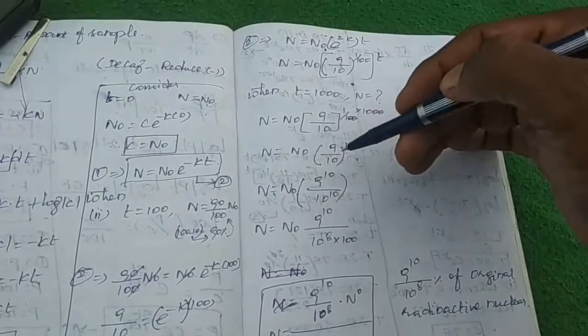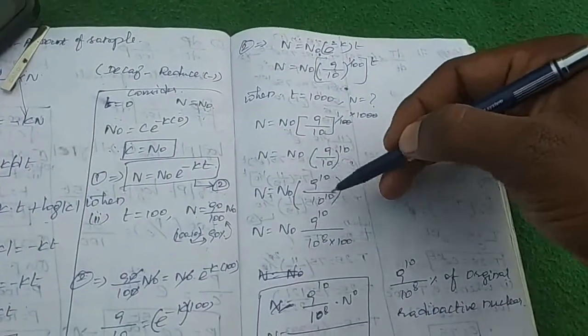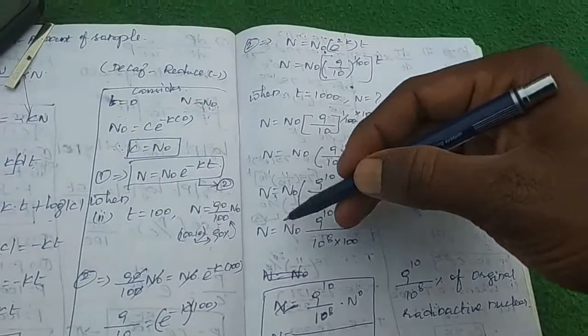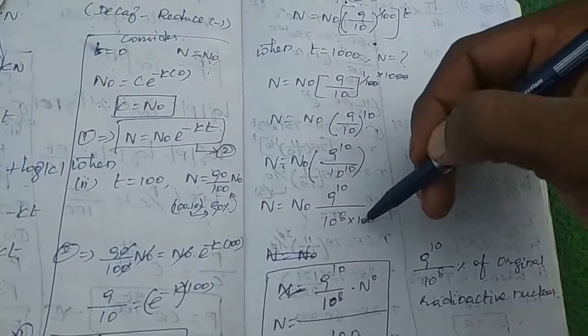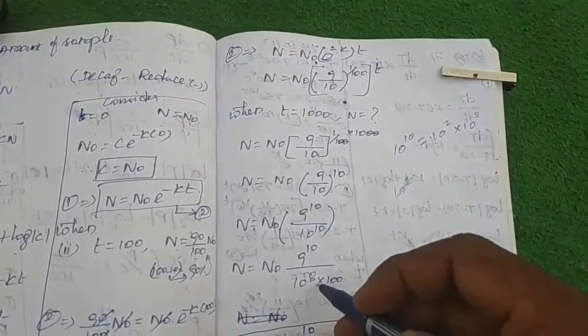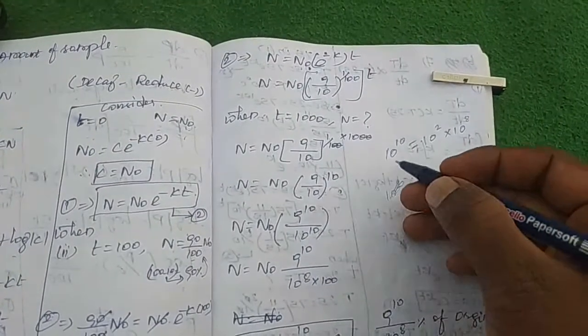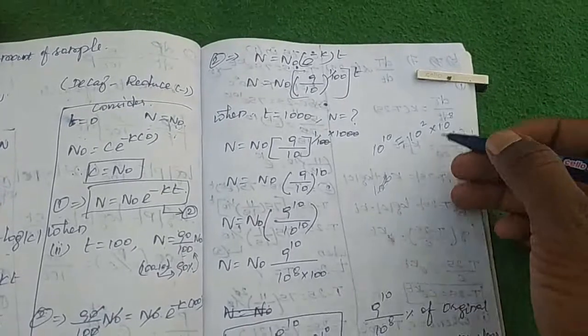So n equals n naught, this is the power value, power 10. So 9 power 10 divided by 10 power 10. So n equals n naught into 9 power 10 divided by 10 power 8 into 100. So 10 power 10, how to write? 10 power 8 into 10 square. 10 square means 100, and 10 power 8 as it is.